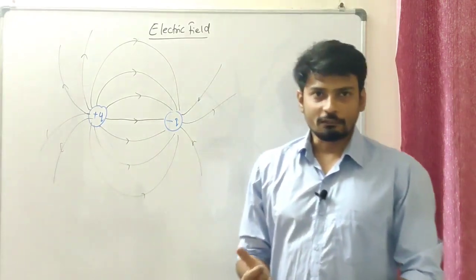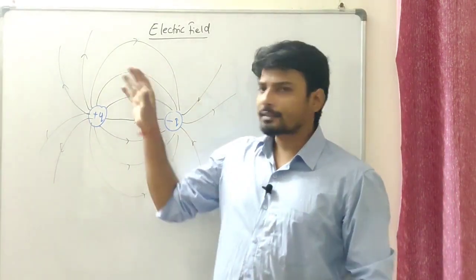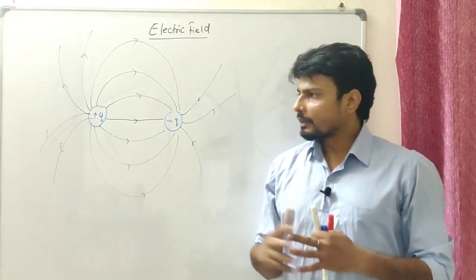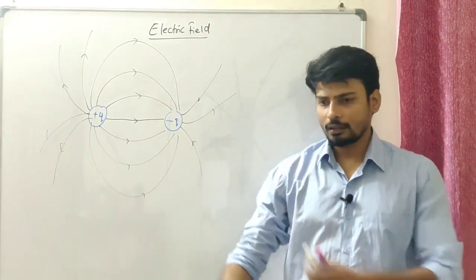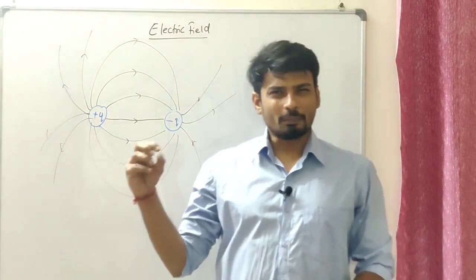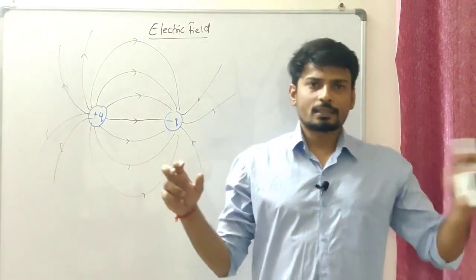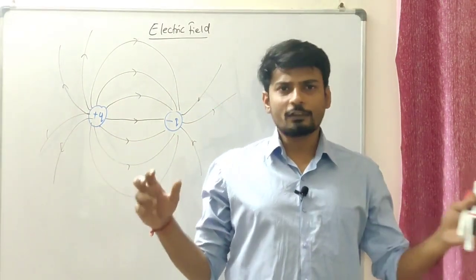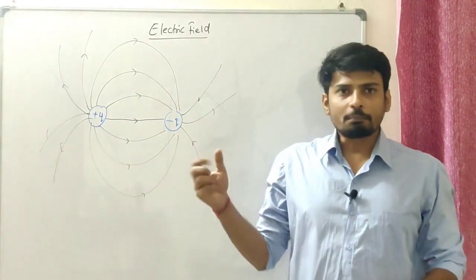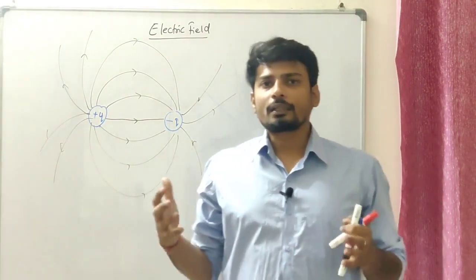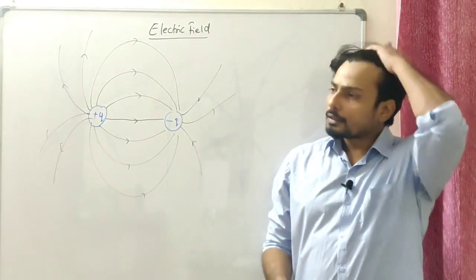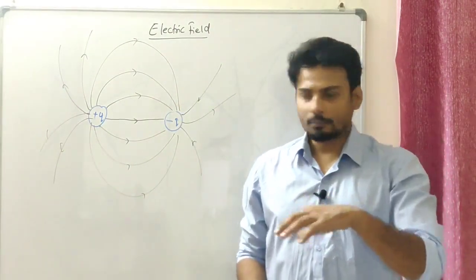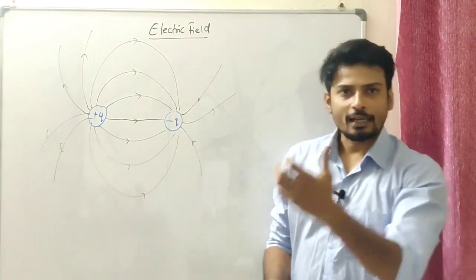I think I've told you in the very beginning, the electric lines of field are nothing but a resemblance of energy. For example, let's understand this very simple example. If I have a small magnet, it would attract the next iron piece or maybe another magnet with a certain amount of force. If I have a bigger magnet, it's going to attract with a huge amount of force, right? With a greater amount of force. It means the magnetic property of that particular magnet depends upon the size of the magnet.